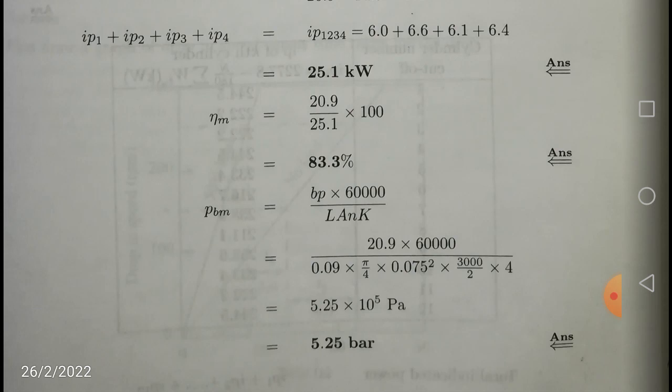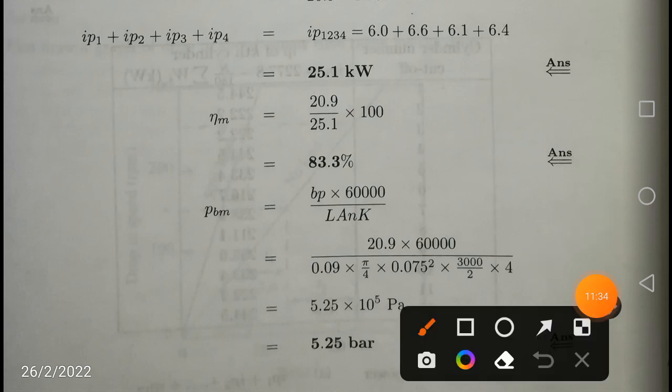If d is the diameter, pi by 4 d square is the area of cross section of the piston, and into length, A into L, piston area into stroke length, gives the displacement volume or stroke volume. That is pi by 4 into 0.075 whole square. Because it is a 4-stroke engine, the number of working strokes per minute is n equal to capital N by 2, where capital N is the RPM, equal to 3000. So the number of working strokes per minute is 3000 by 2, into number of cylinders equal to 4, because it is a 4-cylinder multi-cylinder engine. Substituting that, I have got 5.25 into 10 power 5 pascals.